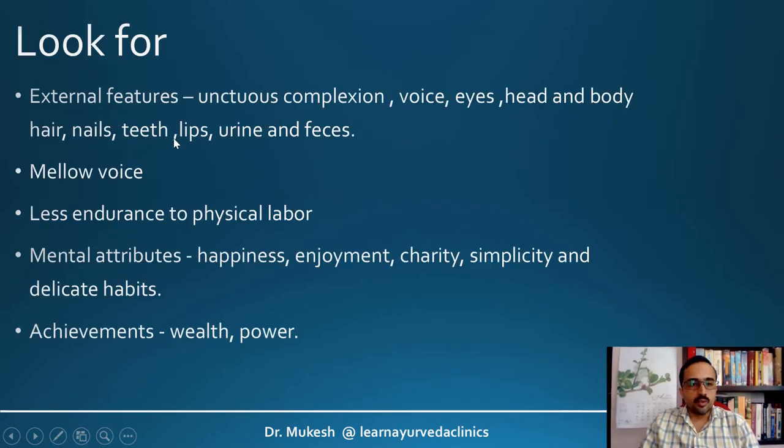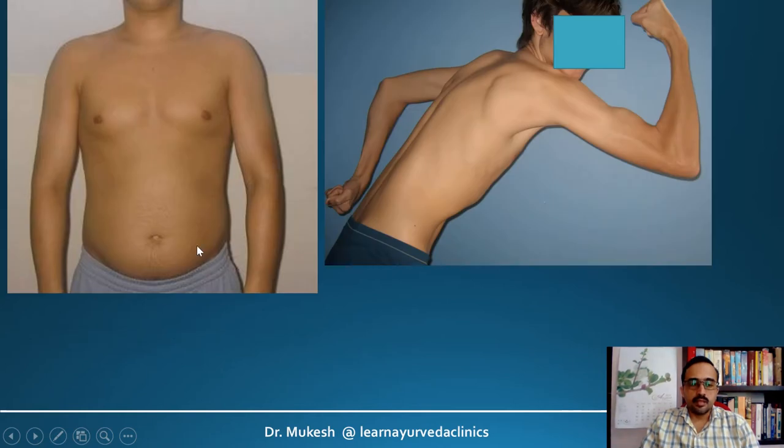So in the external features, look for unctuous complexion, unctuous voice, eyes, head and body, hair, nails, all these will be very unctuous, and a mellow voice and less endurance to physical labor. Mental attributes in terms of happiness, enjoyment, charity, simplicity, and delicate habits. Achievements, wealth, and power. So typically this will be a good Medosara Purusha or individual, and this is an Avara Medosara. Even though you can see here Mamsa is okay, but the Medas is on the lesser side. So this is a good Medosara person, whereas this is an Avara Medosara person.